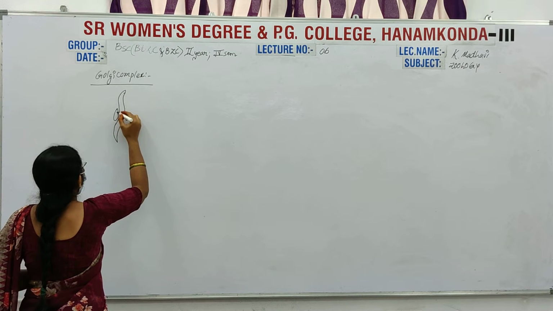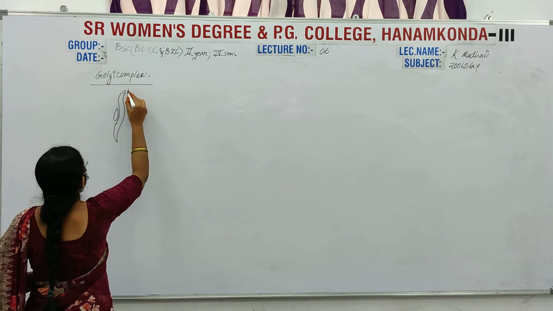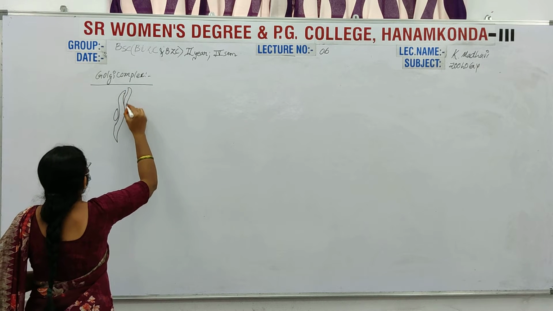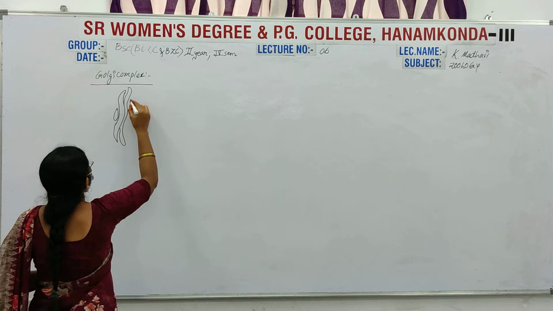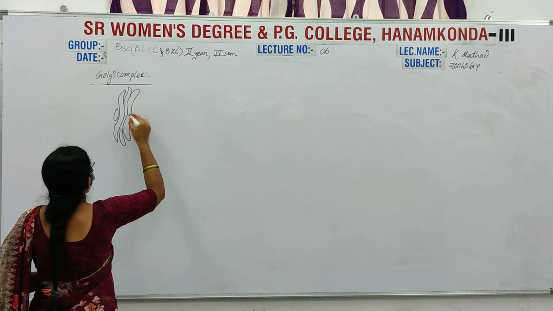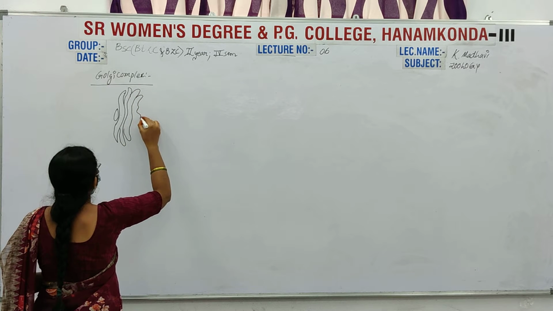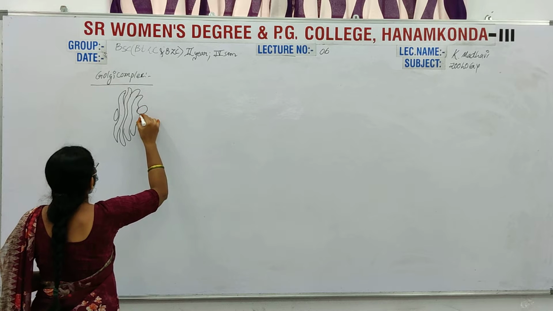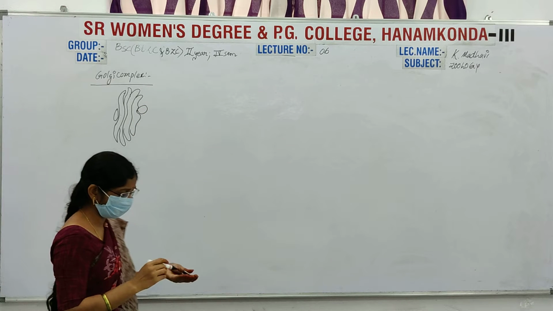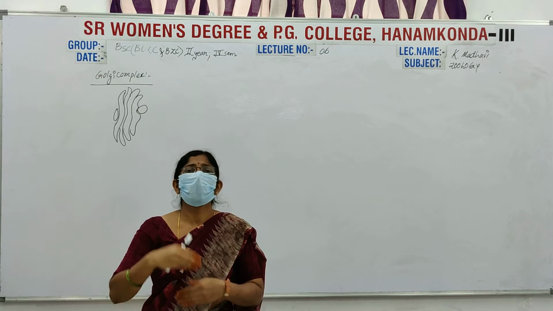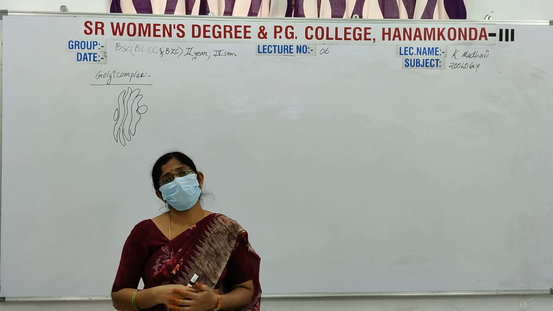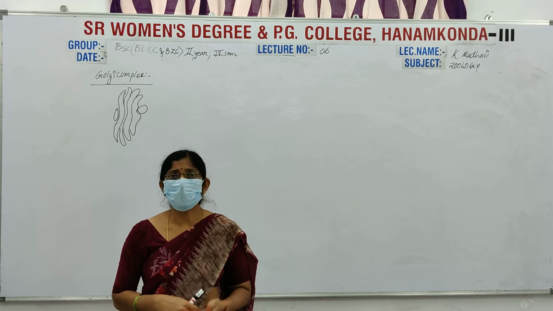Formation of primary lysosomes also originates from these Golgi complexes.